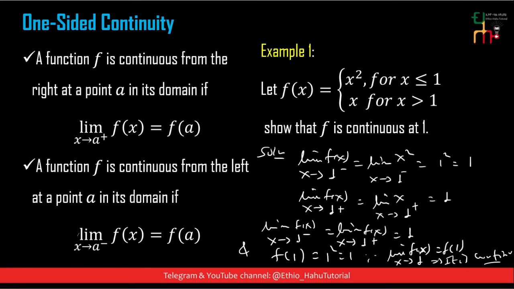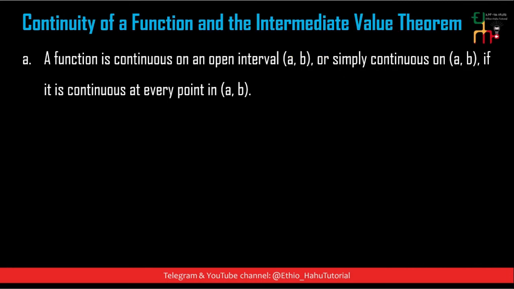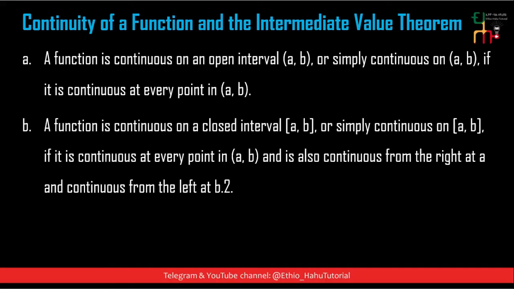A function is continuous on an open interval a, b if it is continuous at every point in a, b. A function is continuous in this interval if it is continuous everywhere between a and b; a and b are exclusive and not included. If it is defined and continuous at all the points within, then the function is continuous on the open interval a, b.